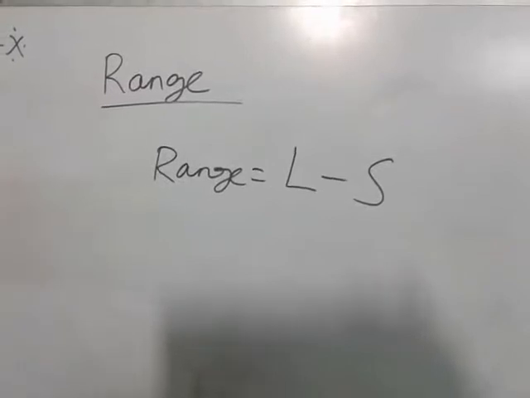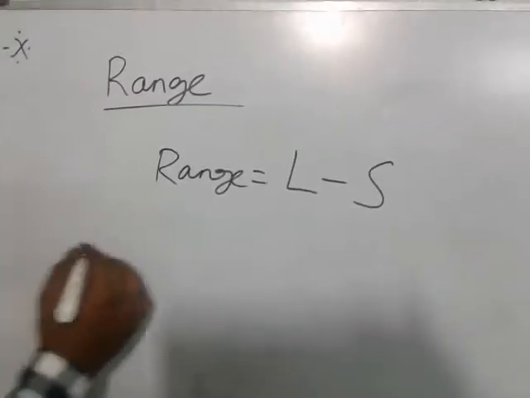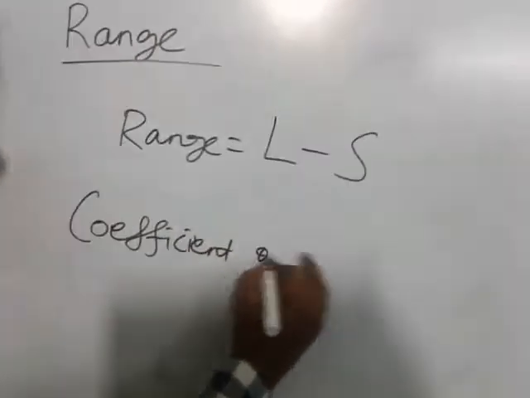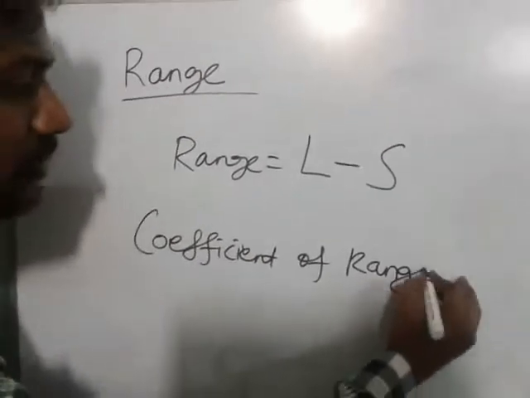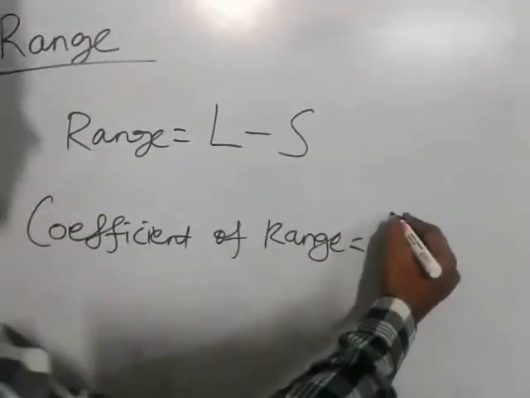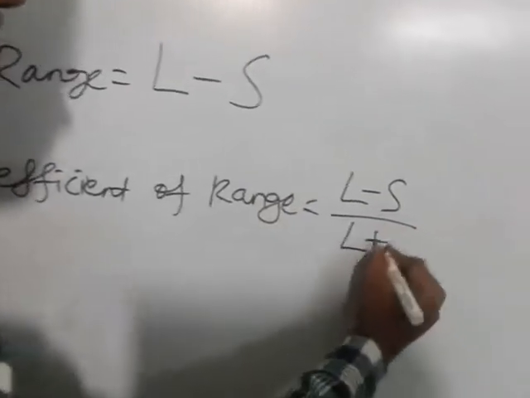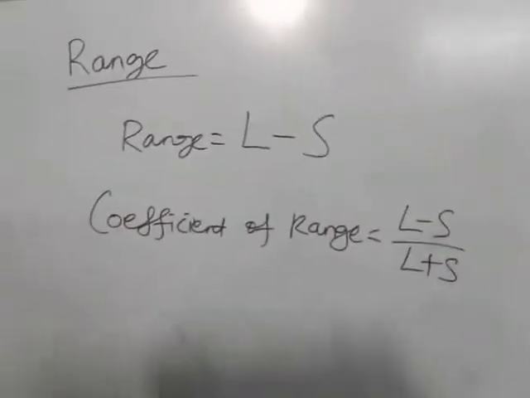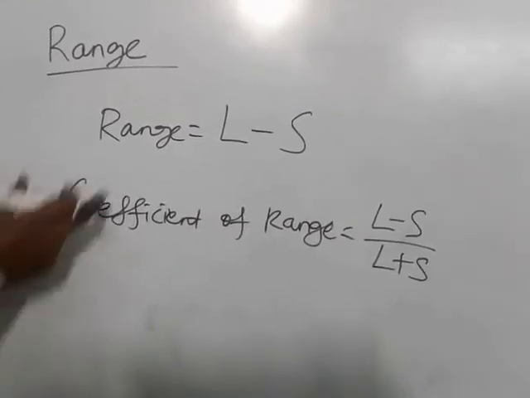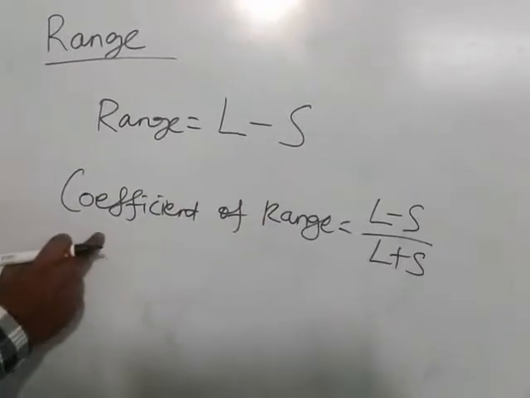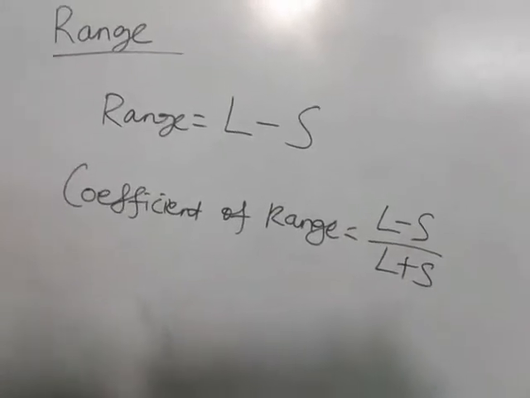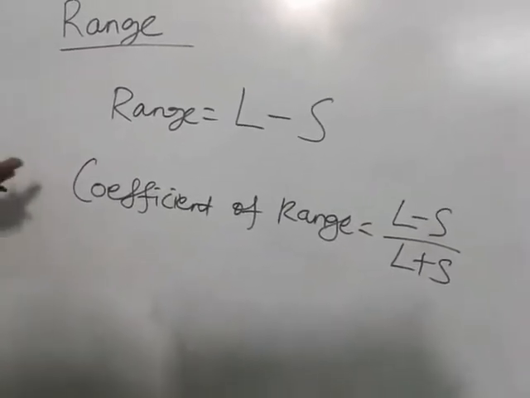Now this range formula is an absolute measure, and the relative measure is the coefficient of range. For this also we have one formula: L minus S by L plus S. Sometimes in 2 marks we can expect the question: calculate range and its coefficient. So for range, use L minus S, and for coefficient of range, the relative measure, use L minus S by L plus S. Now we are going to see the problem based on this concept.